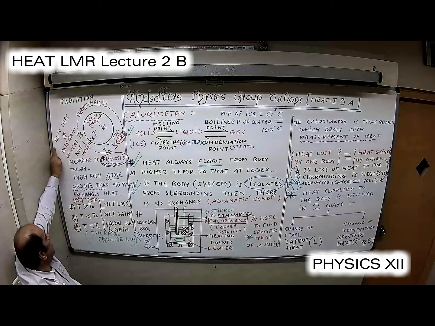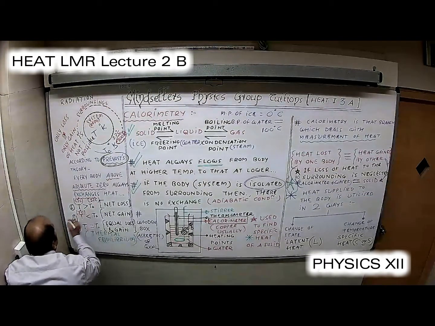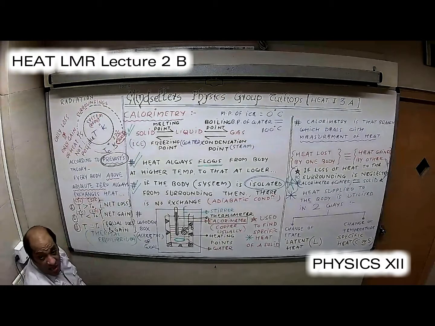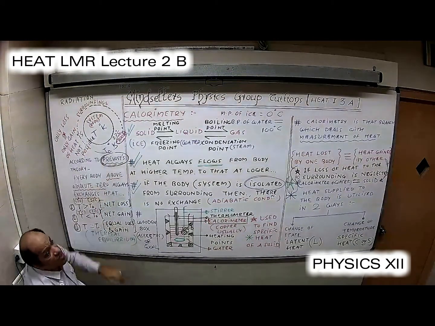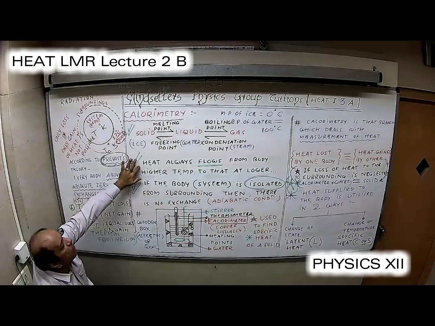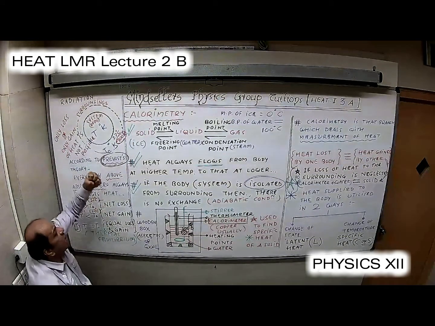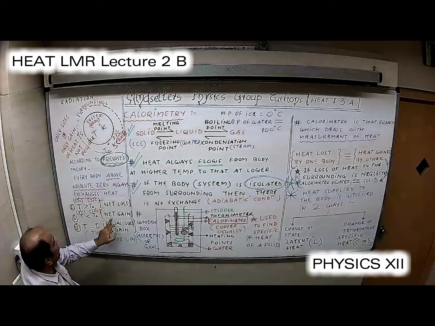No. Suppose temperature of the body is 7 degree Celsius, only 7 degree Celsius, and temperature of the surrounding is 27 degree Celsius. That means temperature of the body is less than the temperature of the surrounding. Rule क्या बोलता है? Heat always flows from higher temperature to lower temperature. That means body will take more than what it gives, and therefore the net result is gain.